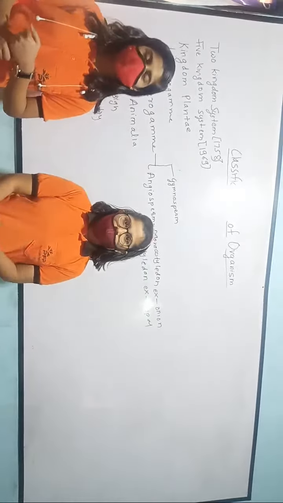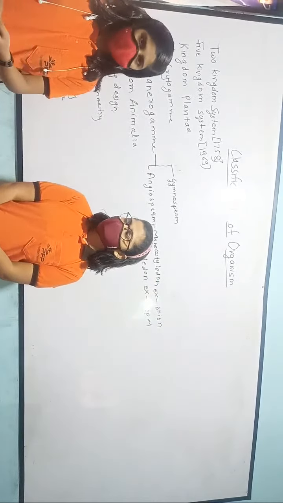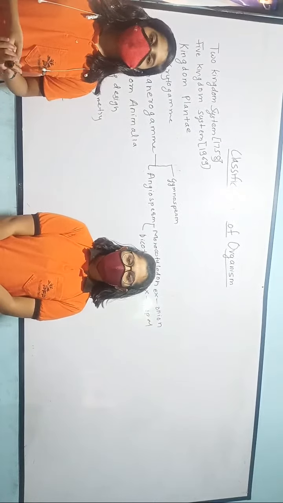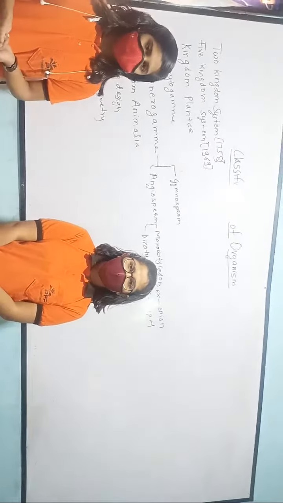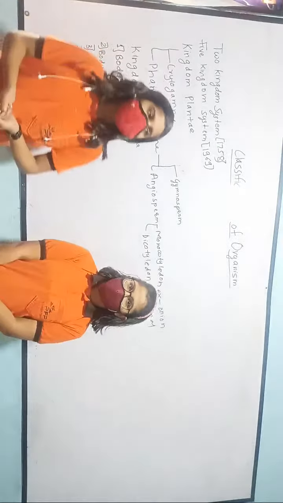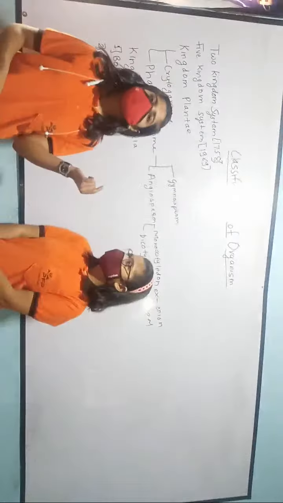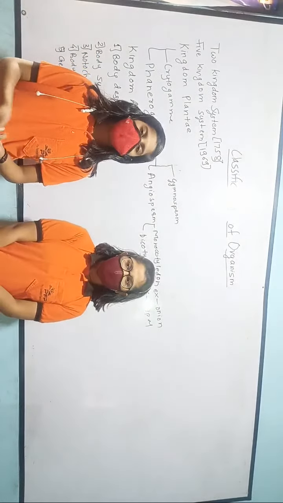Now the five kingdom system. The five kingdom system was proposed by the scientist Robert Whittaker in 1969. He said that bacteria should be excluded from the kingdom Plantae, while protozoa should be excluded from the kingdom Animalia. He divided the five kingdom system into five parts: kingdom Monera, Protista, Fungi, Animalia, and Plantae.